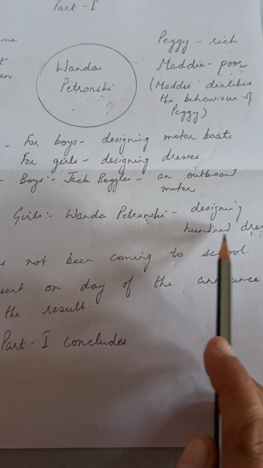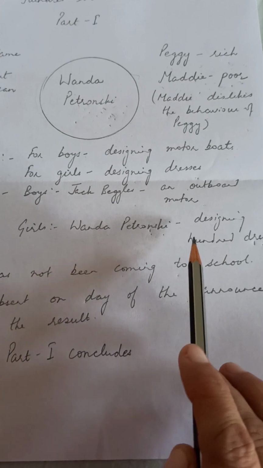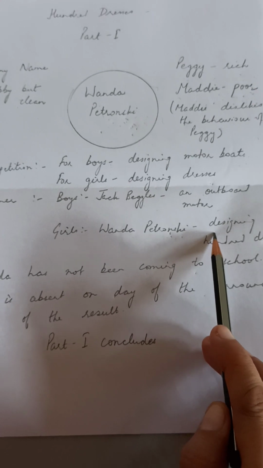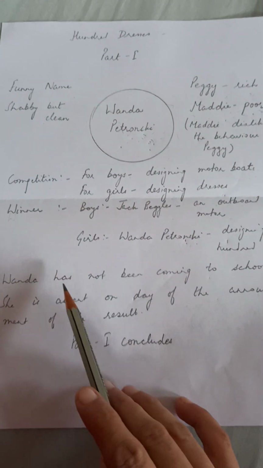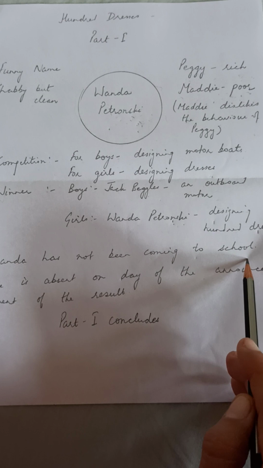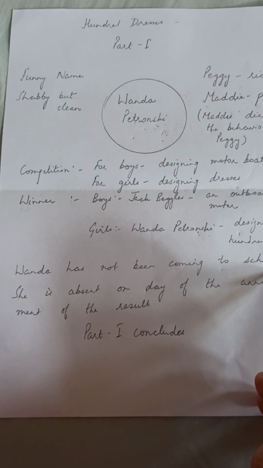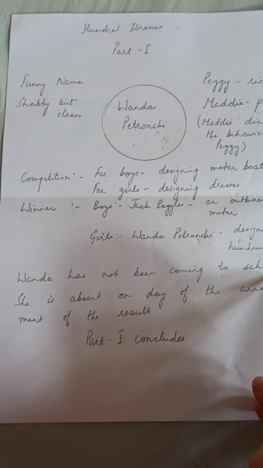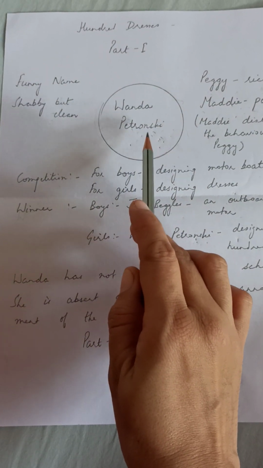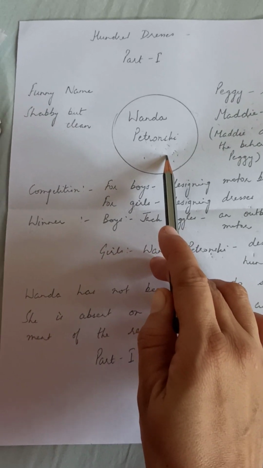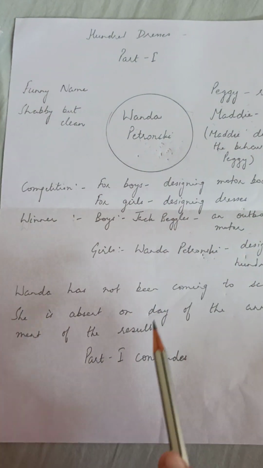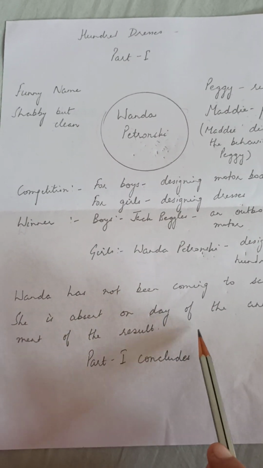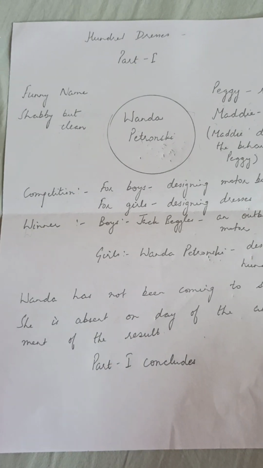Now when this competition's result is announced on that day, they get to know that Vanda Petronsky has not been coming to school for some time, but nobody had noticed that she was not coming. It is only on the day when Vanda Petronsky has to get the medal, and her name is announced, that they get to know that she is absent from the school on that day. And here part 1 of 100 Dresses concludes.